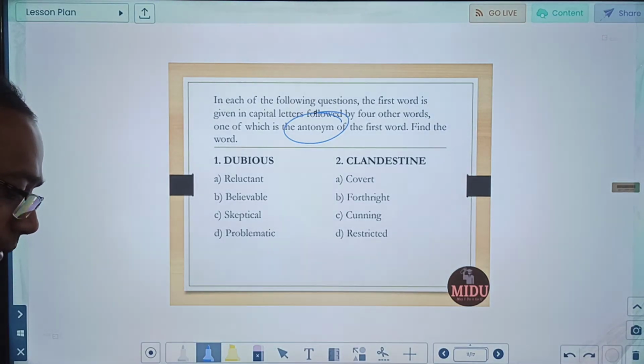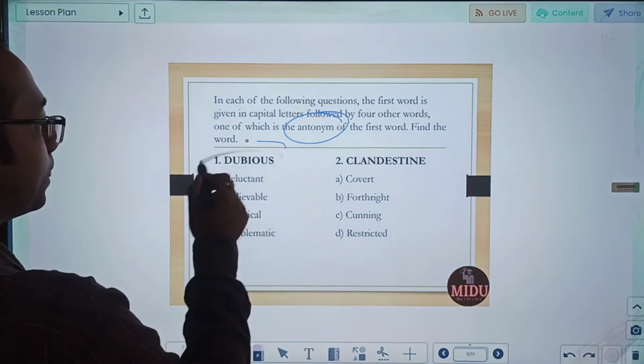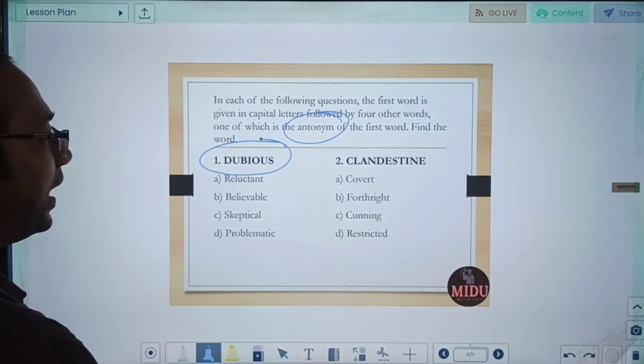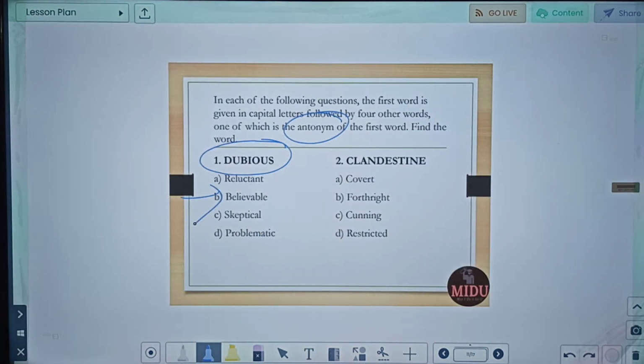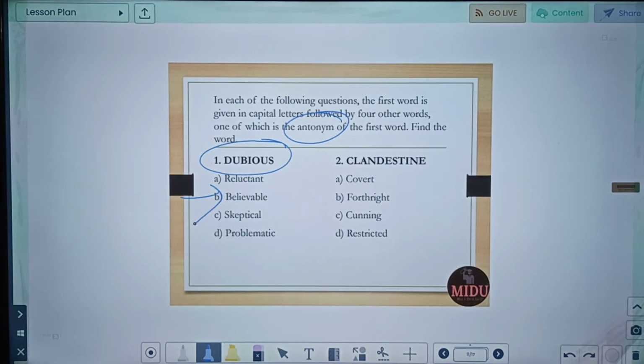So dubious means something which cannot be relied upon. Okay, which you cannot rely on. So we have to find a word which means something on which we can rely. And what will be that? That can be believable, because believable means someone you can rely on. So believable is the correct antonym of dubious.